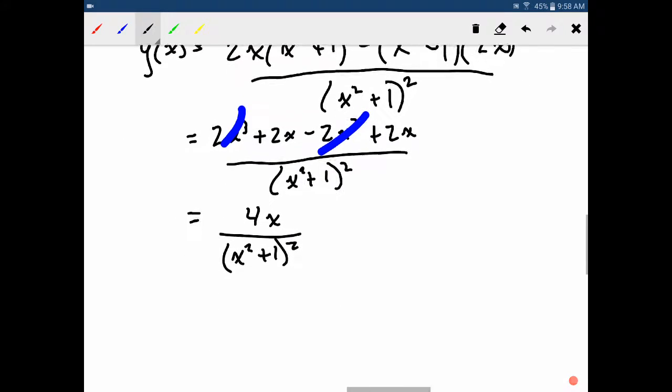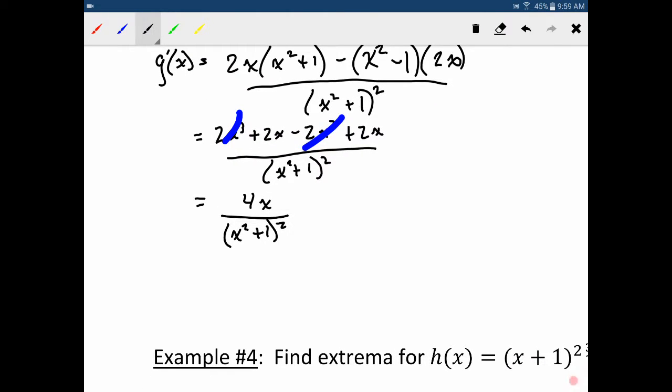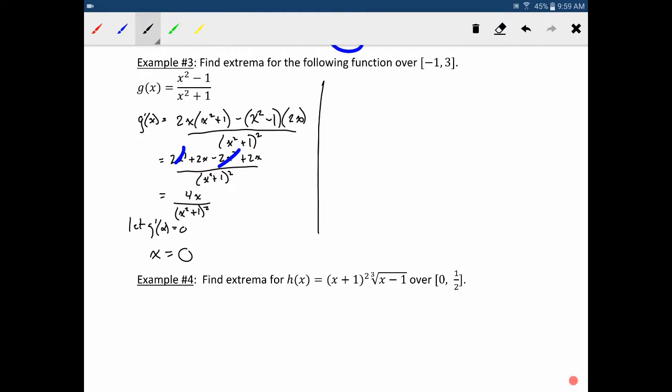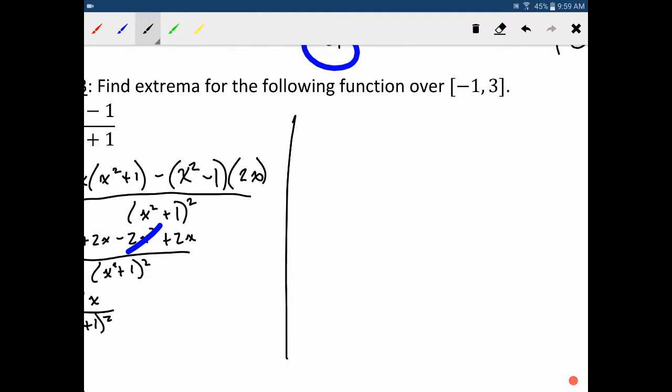So this is where you can see it was important that we did not expand the bottom, because we are going to say let g prime of x equal 0, in which case the only thing that needs to equal 0 is the top, in which case you can see that x is equal to 0. Okay? So that was it. We only had the 1. So that's rather convenient.